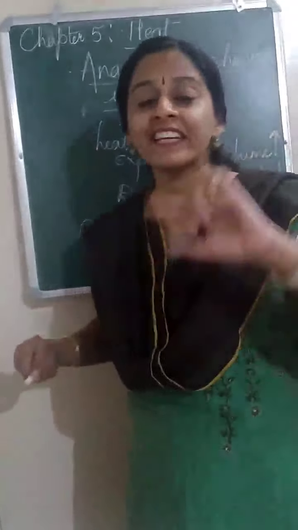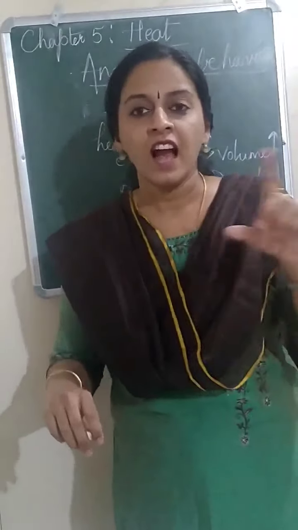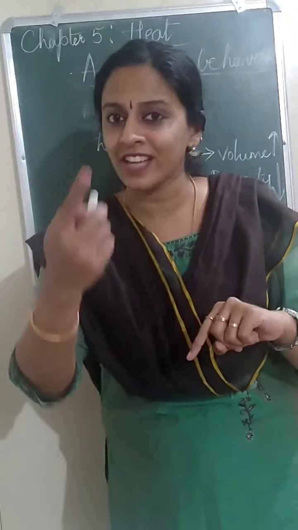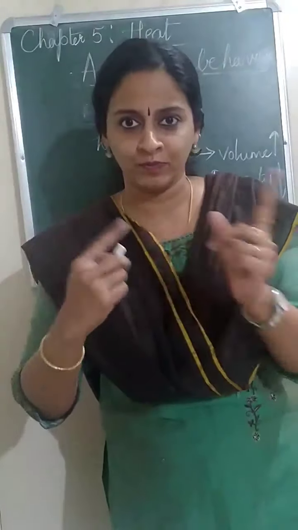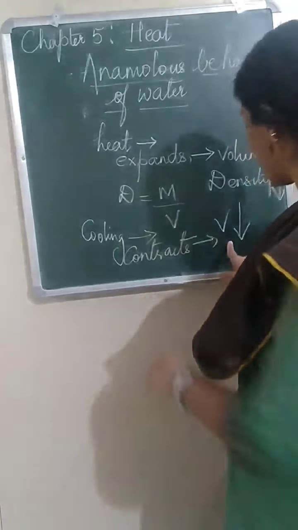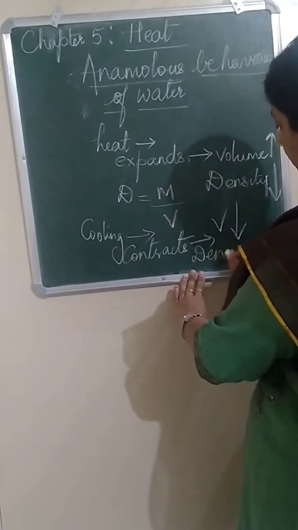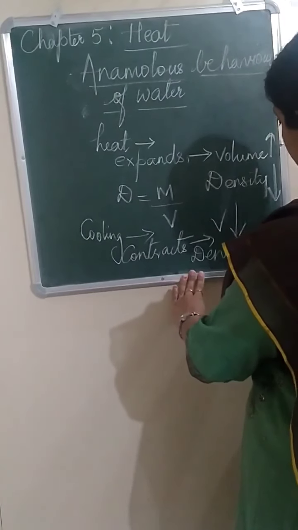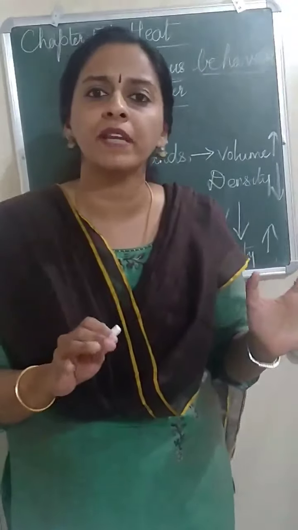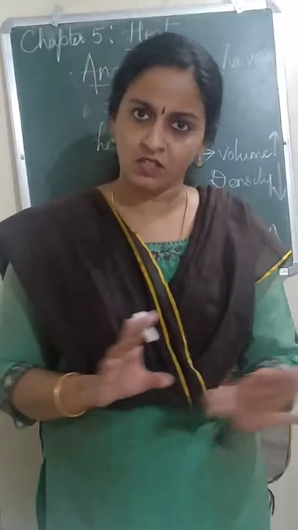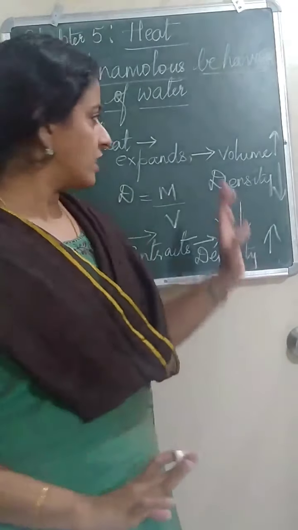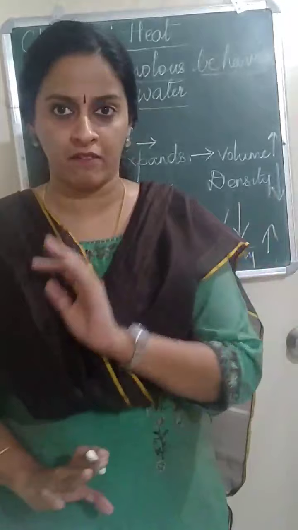So always relate it to example and learn. Ice takes less space. Volume less. So density will be more. Dushman, no? Volume and density. Volume less, density will be more. This is the phenomenon which is happening in most of the substances, in almost all the substances. Okay? This is the correct way, correct behavior.